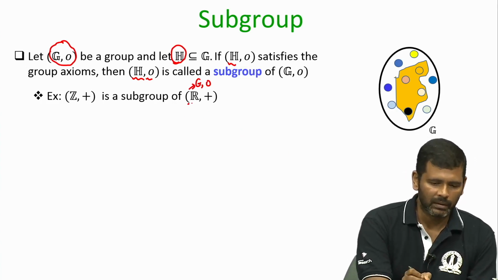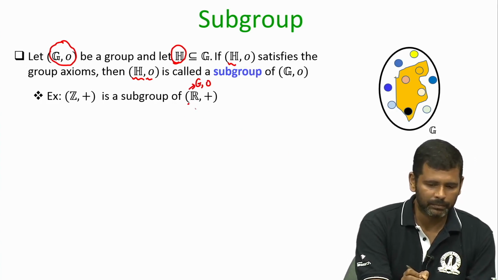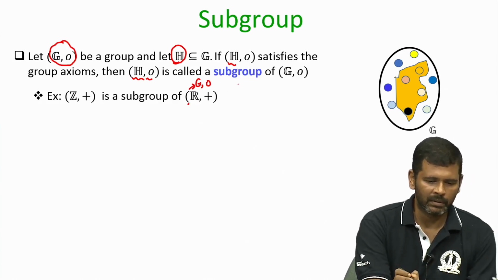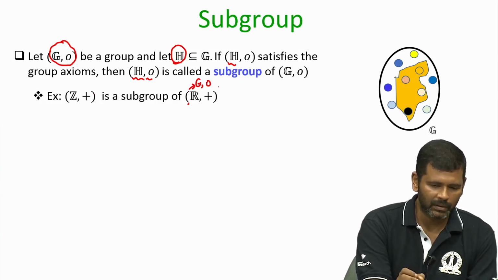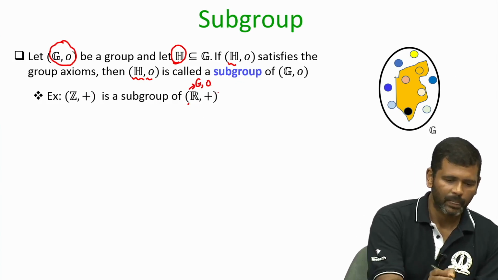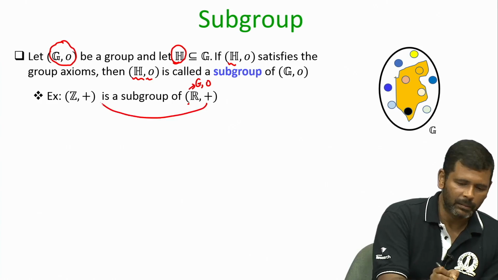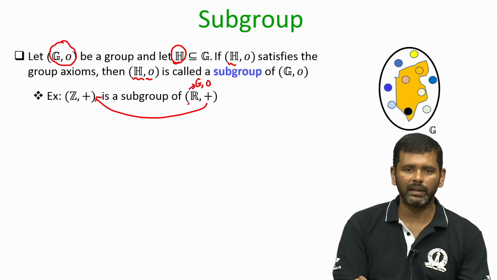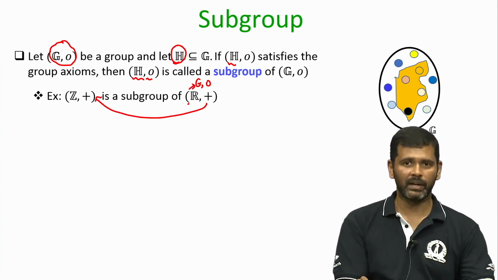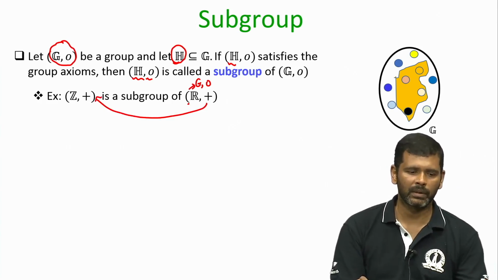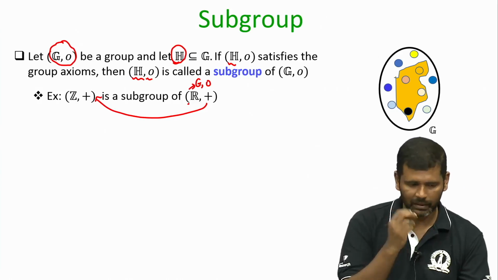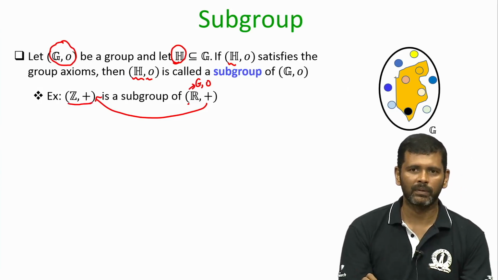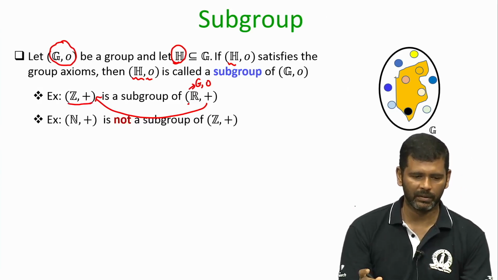So, my real numbers were the bigger group or the bigger set, and the integers are a subset of the set of real numbers, and I take the same operation plus here. It is easy to see that the set of integers is indeed a group, it satisfies the group axioms with respect to integer addition, and hence I can say that this is a subgroup of the group of real numbers with addition.